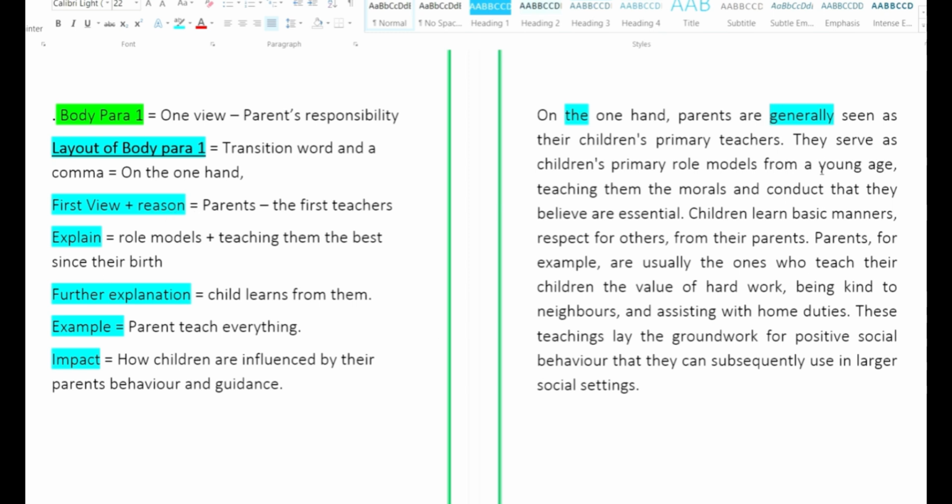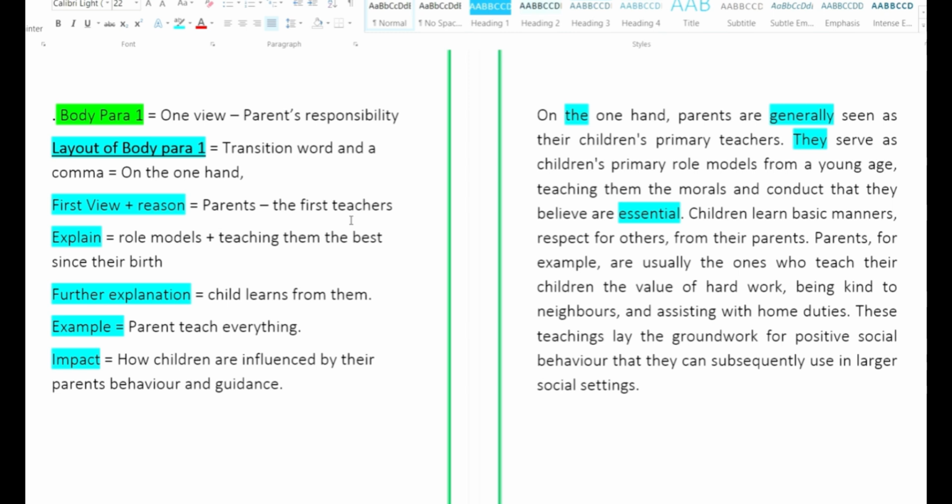So it is they serve. The word they is a pronoun which will again get a score. They serve as children's primary role models from a young age, teaching them the morals and conduct that they believe are essential. The word essential is a good substitute for the word important. Slowly you are learning the words, understanding the role of pronouns.